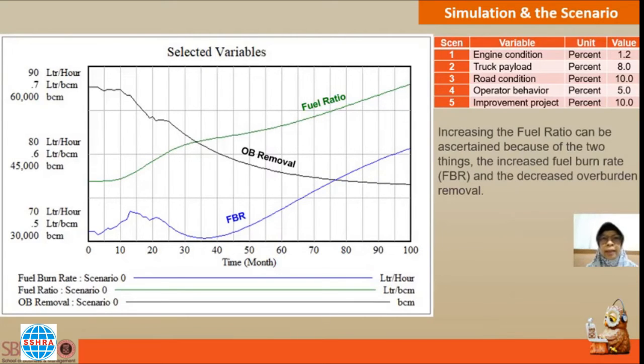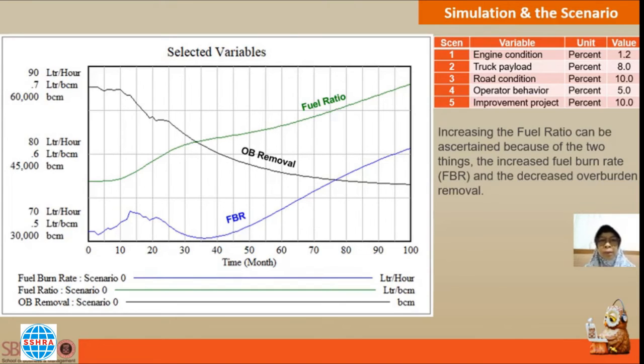Okay, and this is a simulation result of the original model. We can see the behavior of the 3 main variables. The green one is the fuel ratio behavior that shows increasing because of the OB removal tend to decrease and FBR tend to rise. Next, we will see how these 3 variables behave if we apply some scenario to this model. We will run 5 scenario here.